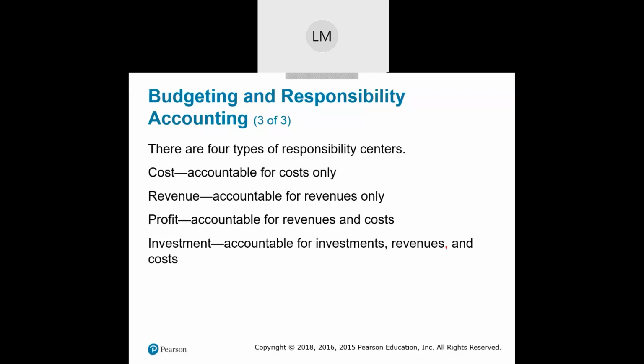Now, a revenue responsibility center, an example of that would be the marketing department, because they're accountable for revenues only. They have no say in the controlling of the costs. They are only responsible for generating revenue. What about a profit center? A profit center will be accountable for revenues and costs. So what's an example of that? Well, think of a local grocery store. They have to generate revenues, but they also have to manage the cost, not only of the labor, but of the overhead and also the cost of the products they're going to sell on their grocery shelves. So that's an example of a profit center.